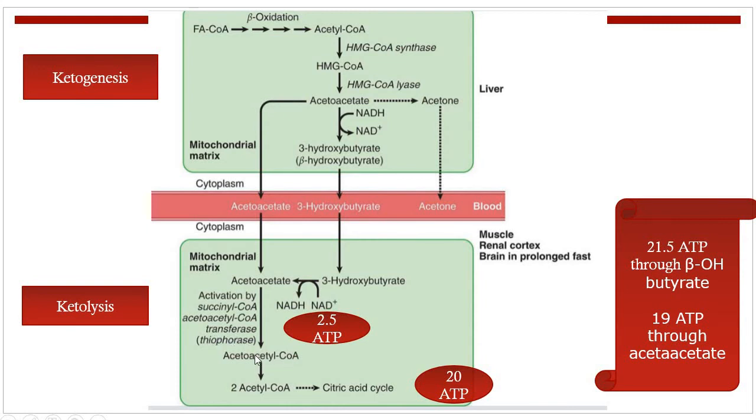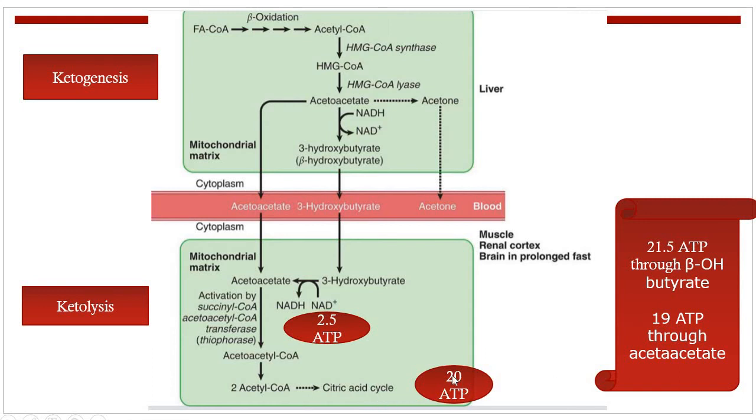Now this acetoacetyl coenzyme A condenses with coenzyme A-SH to give 2 molecules of acetyl coenzyme A, and this acetyl coenzyme A now goes to the citric acid cycle.